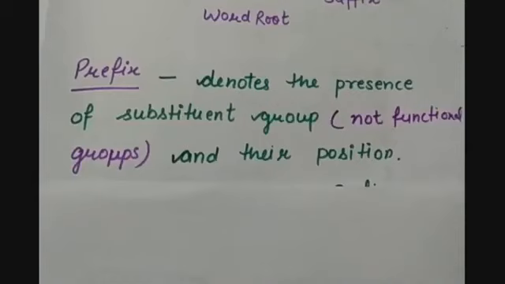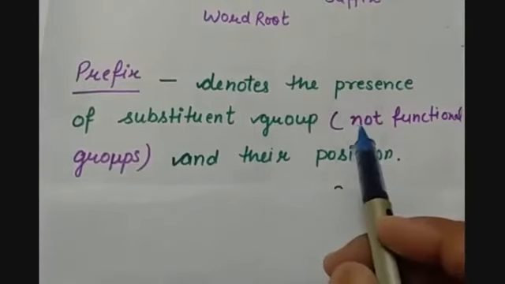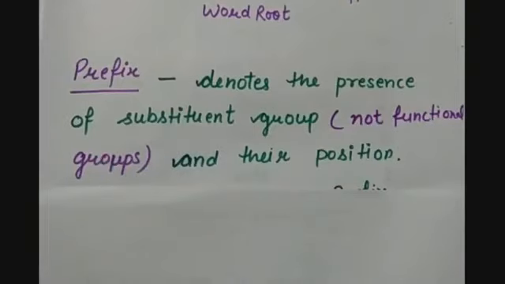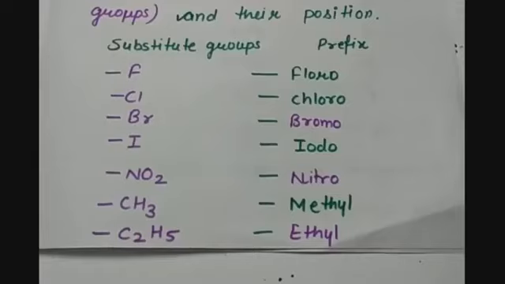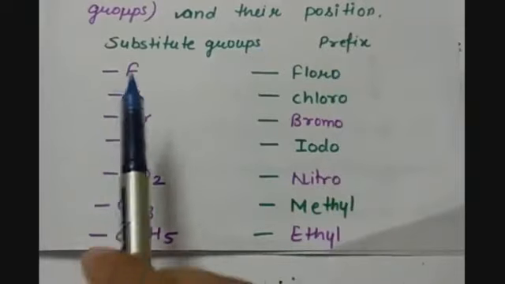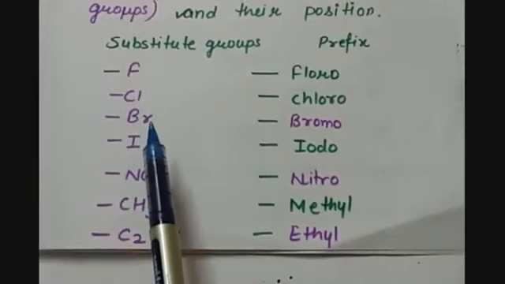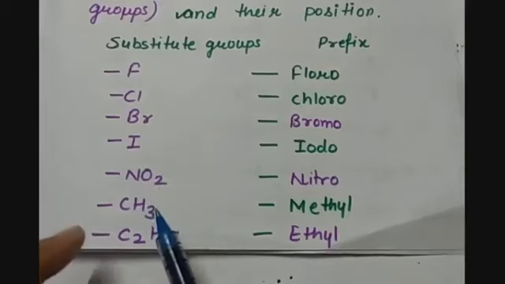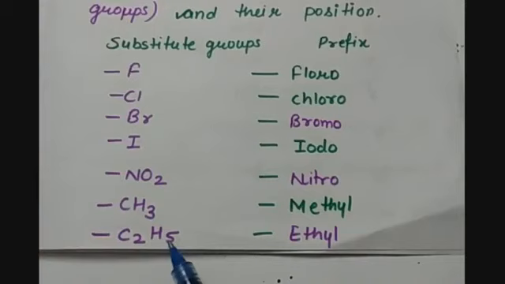Prefix means that which comes at first, and it denotes the presence of substituent group and their position. And it is written in the brackets that it is not the functional group which is attached in the compound. Here we have a list of some substituent groups, and the prefix which will be used for them is also given here: fluorine, chlorine, bromine, iodine, nitro group, CH3 that is methyl group, C2H5 that is ethyl group.